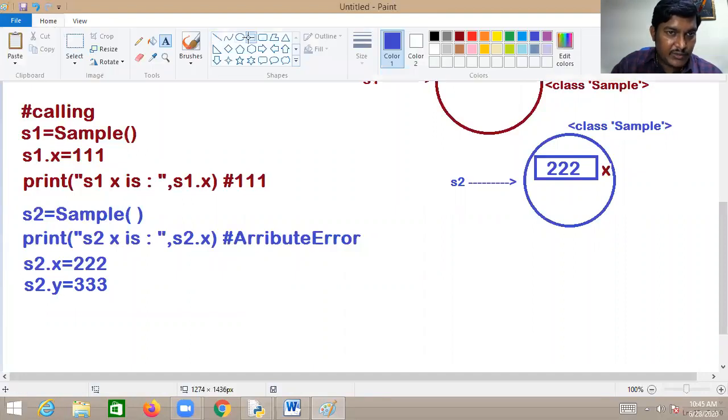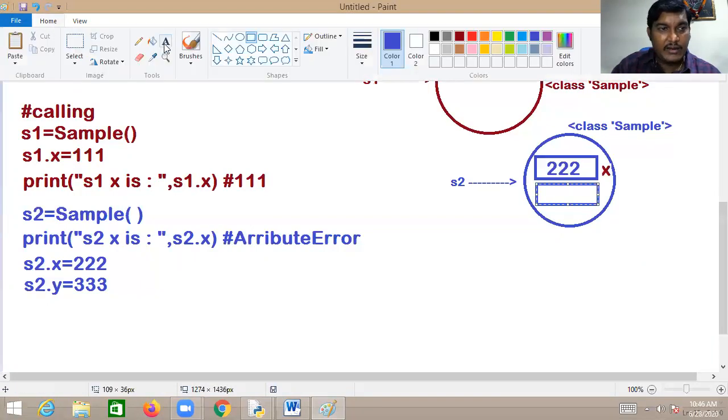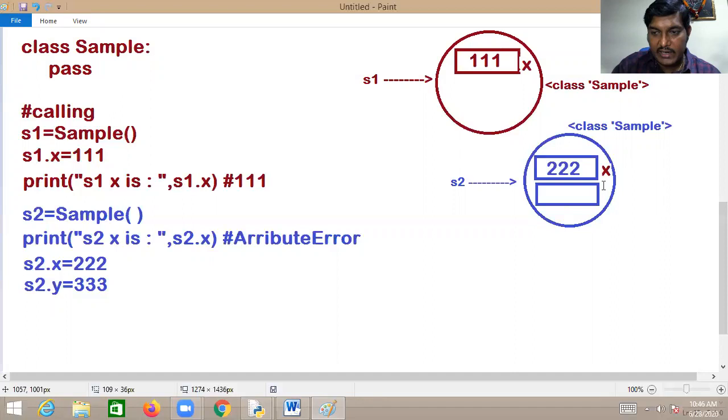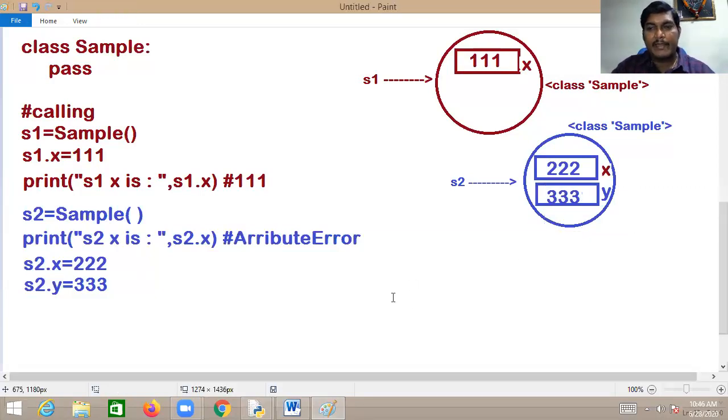In S2, it will be checked whether y is there or not. Not there. Now memory gets allocated for y, and it is initialized with 333. This is what exactly happens. But is y there in S1? No, because we created it in S2.